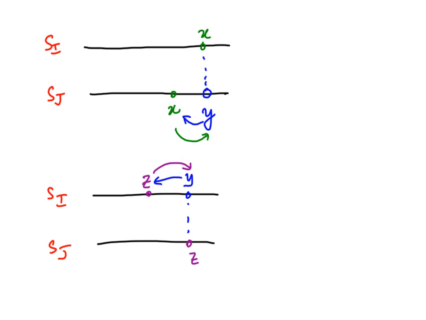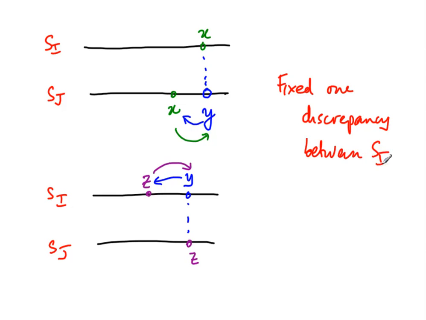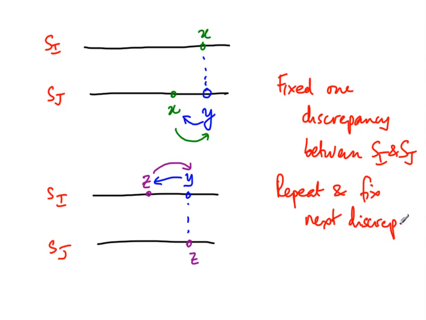So what we have done here is that we have fixed one discrepancy between Si and Sj. We have fixed one position where the two had the same job, but at different times. Having fixed this, I can repeat this and fix another one. I can keep doing this.